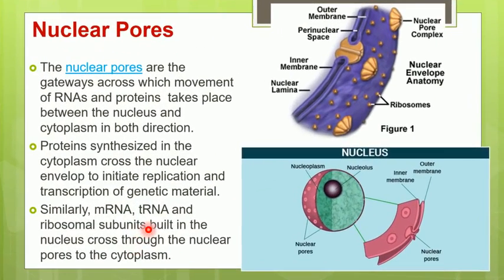Even mRNA, tRNA and ribosomes are synthesized in the nucleus. So remember that along with ribosomes, mRNA and tRNA are also synthesized in the nucleus, and then they come out through the nuclear pores into the cytoplasm.